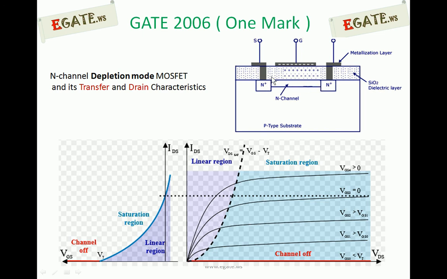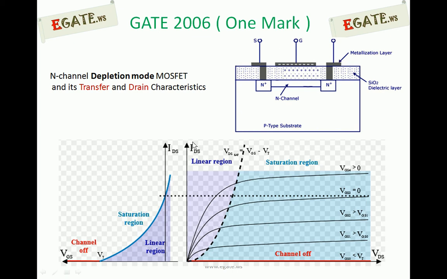Since there is a permanent channel existing in depletion mode, whenever drain to source voltage is applied directly, a current flows from drain to source. No gate voltage needs to be applied. So even when VGS is equal to 0, the channel is established. That implies current flows whenever VDS is applied.